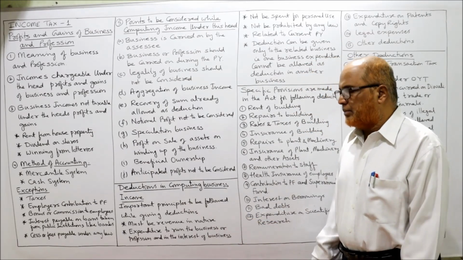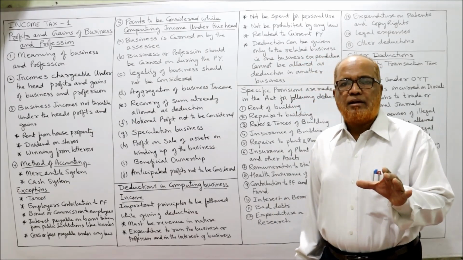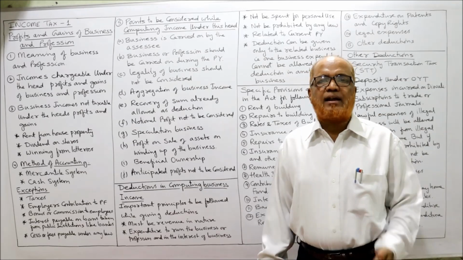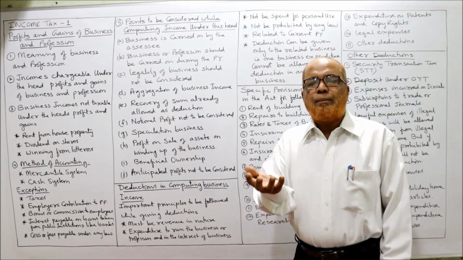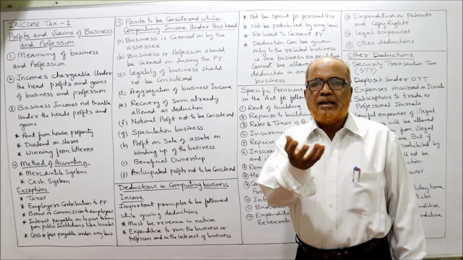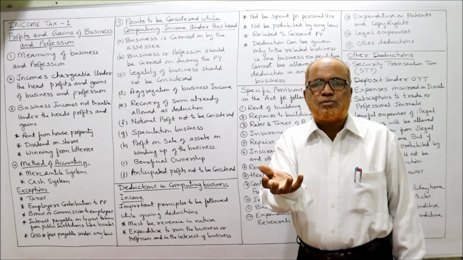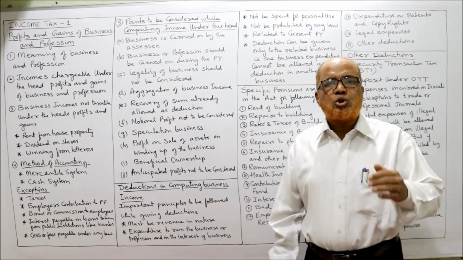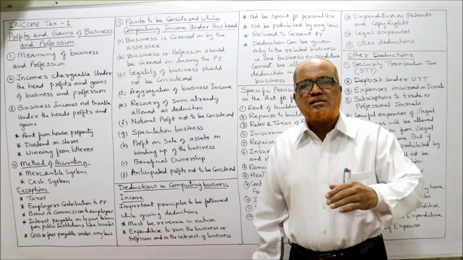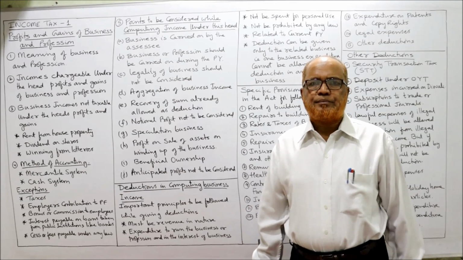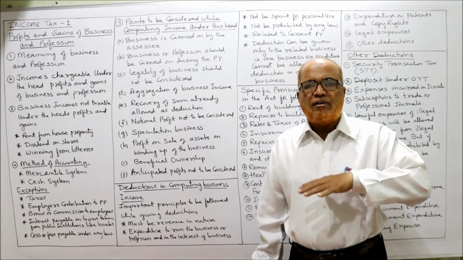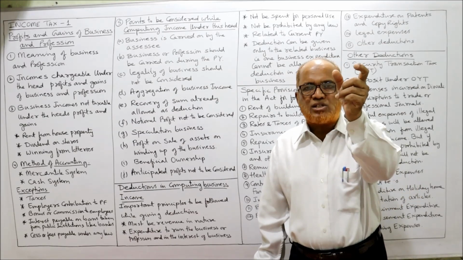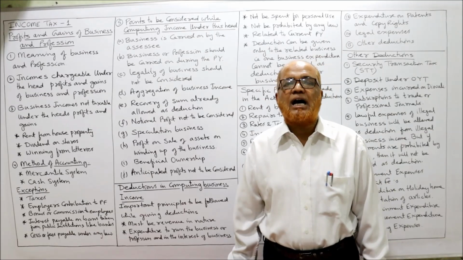Now, deductions in computing business income. See, the main important thing is which are the items which are allowed as deduction while computing the income. How to compute the income? We take the revenue minus expenses. Revenue minus expenses is equal to income. So in order to reduce the income, in order to show less income to Income Tax Act, the assessee may charge a number of expenditure. So in that case, Income Tax Act says we will give you conditions. What are the conditions to be satisfied to allow the expenditure as deduction?